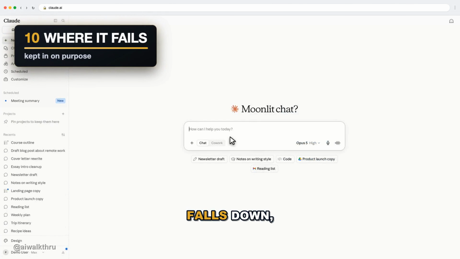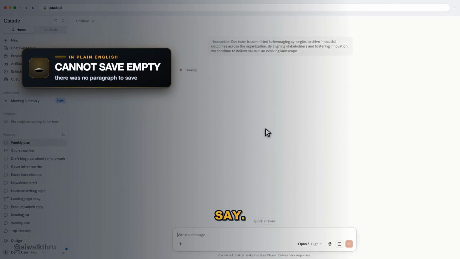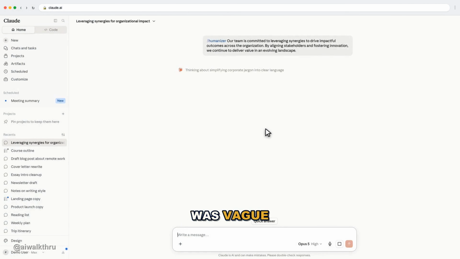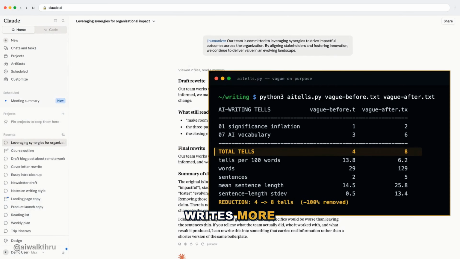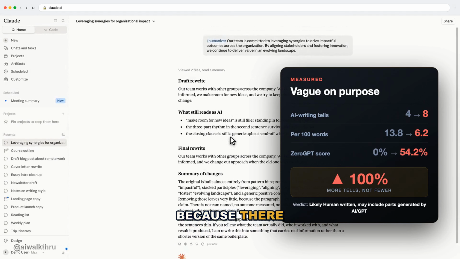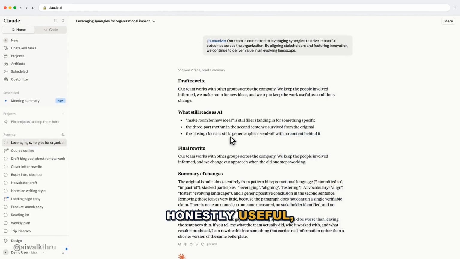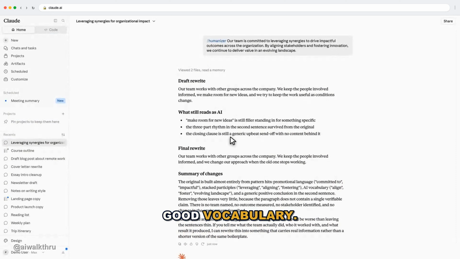Let me tell you where this falls down, because a tool that only gets praised is a tool nobody has actually used. It cannot fix writing that has nothing to say. Watch what happens when the original was vague on purpose. It does not fill the hole in. It leaves it, and it actually writes more words trying to say the same nothing. So by raw count, the tells go up, not down. Look at the scoreboard. 4 before, 8 after. By 100 words, it is cleaner, but it did not save the paragraph because there was no paragraph to save, which is honestly useful because now the emptiness is obvious instead of hidden behind good vocabulary.